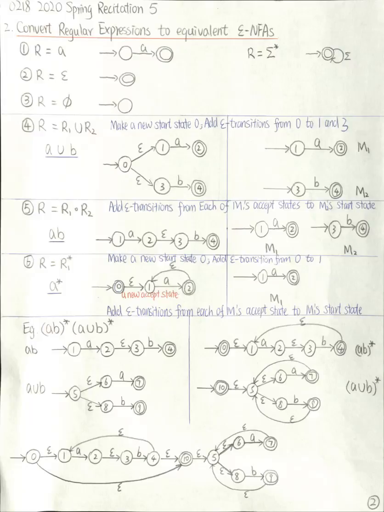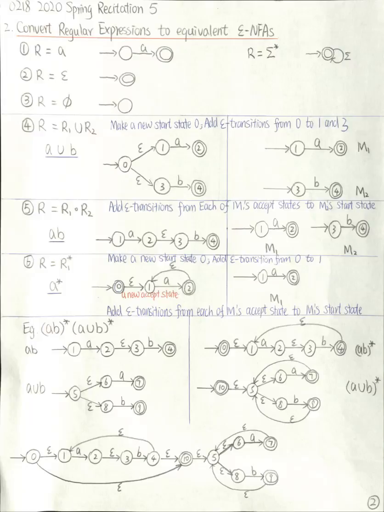If we can construct equivalent NFAs for these three atomic regular expressions, then we can define an equivalent NFA for any other regular expressions by using operations. Other complex regular expressions are just combinations of these atomic regular expressions with operations. Those operations are union, concatenation, and Kleene star.